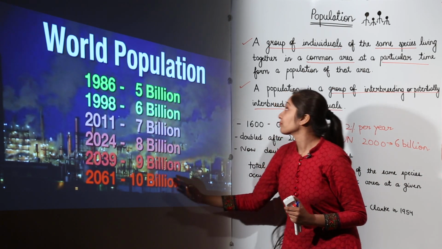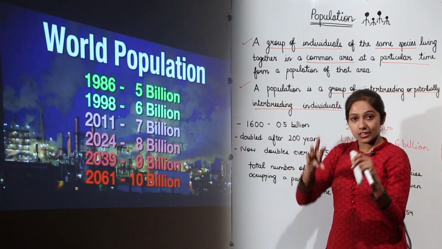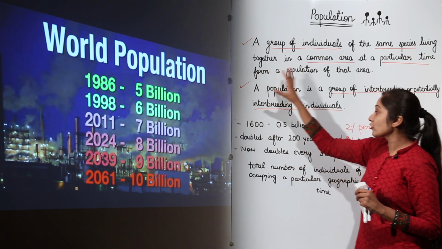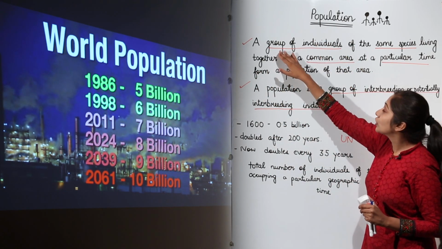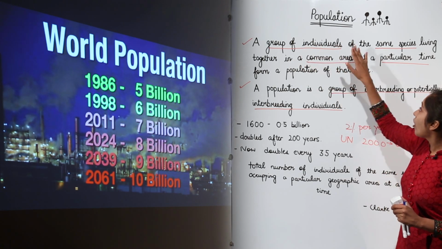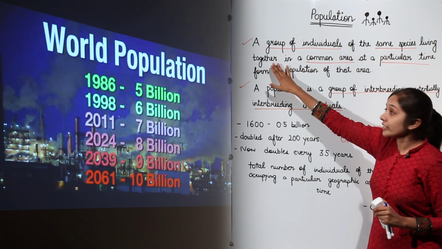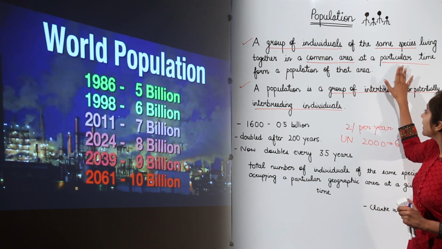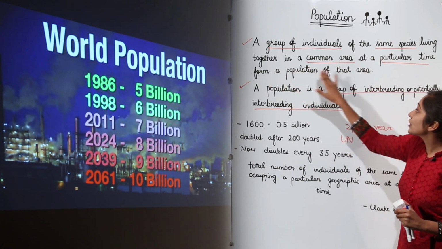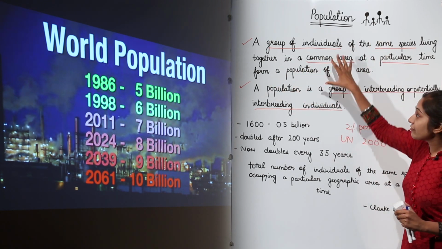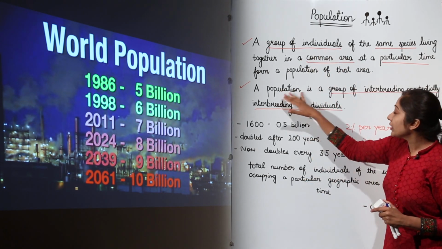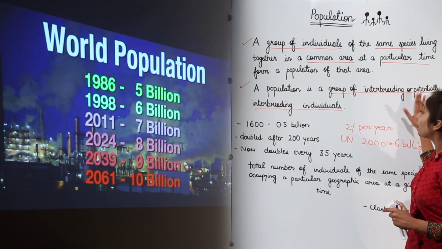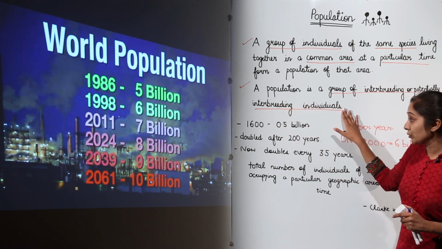So let us summarize what we have done in this introductory video. Population is what? It is a group of individuals of the same species living together in a common area at a particular time. This definition I told you is according to the geneticists. And the population is a group of interbreeding or potentially interbreeding individuals.